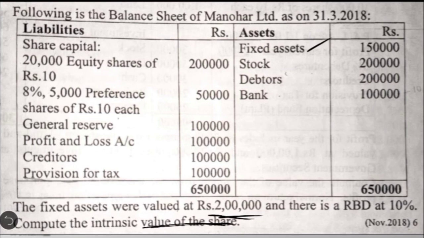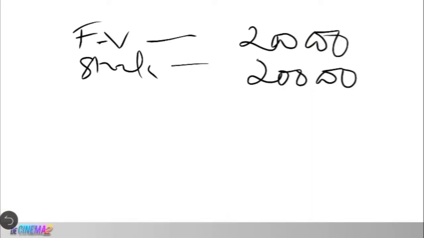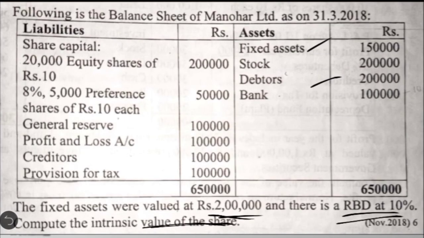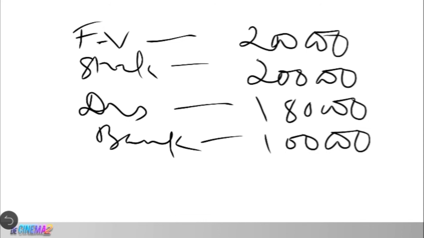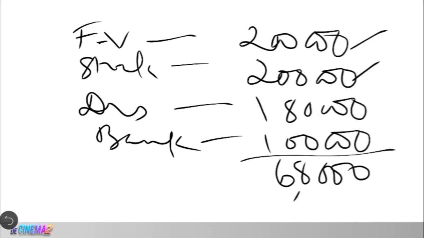Then debtors, the book value is 2 lakh, but there is an RBD, reserve for bad debt, to the extent of 10%. So what is the remaining balance? You write 2 lakh minus 20,000, debtors 1,80,000. Then you have bank balance as it is, 1 lakh. When you add this, you get the gross market value of various assets: 2 lakh plus 2 lakh, 4 lakh, 6 lakh 80,000.